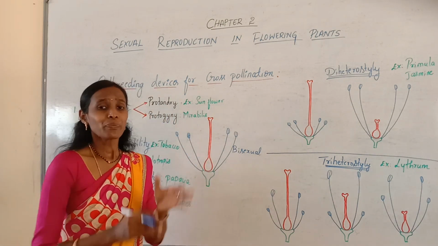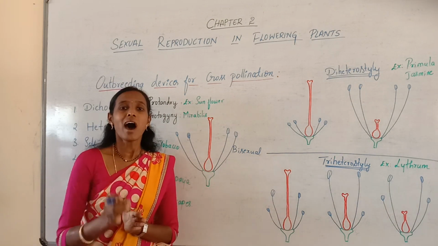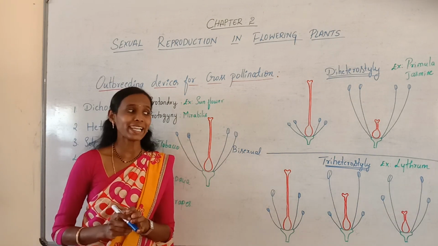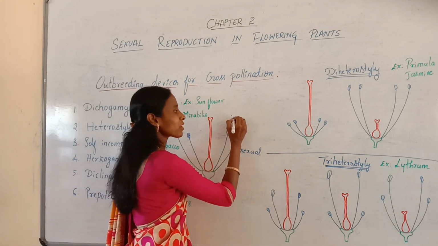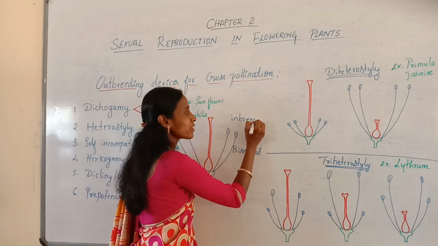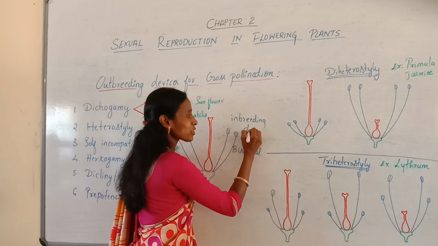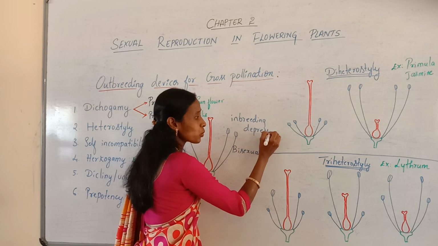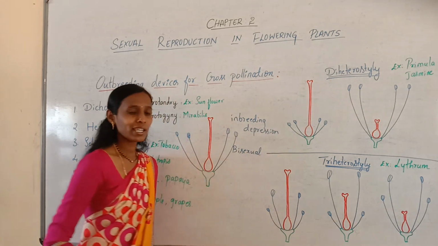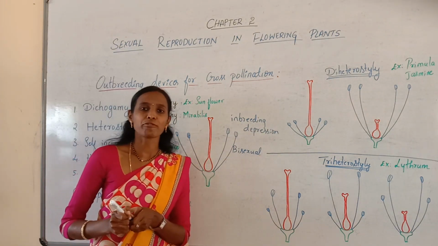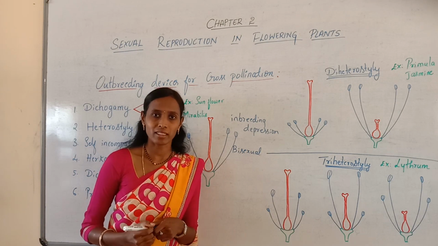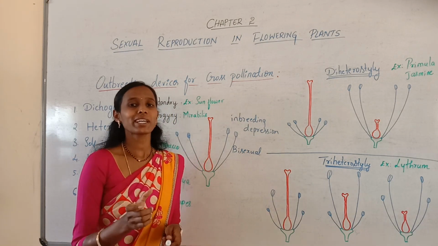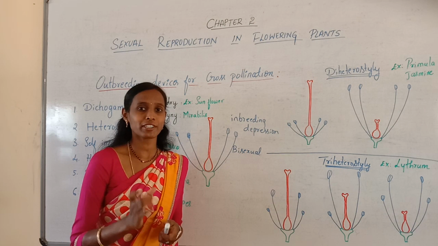But do you know that continuous or repeated self-pollination leads to inbreeding depression? So what do you mean by inbreeding depression? It is nothing but the loss of vigor and general health, or else we can say the reduction in biological fitness.